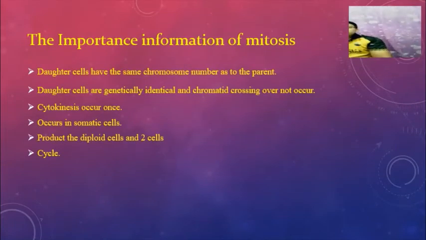Besides that, some important information about mitosis: first, a daughter cell has the same chromosome number as the parent. Second, daughter cells are genetically identical and chromatid crossing over does not occur. Third, cytokinesis occurs once. Four, it occurs in somatic cells. Five, it produces diploid cells, two cells. Six, it occurs in a cycle.